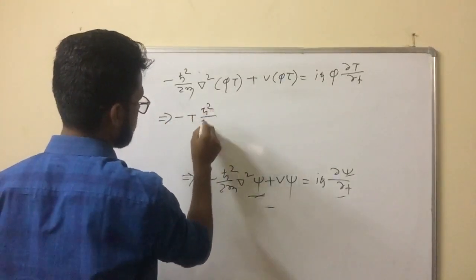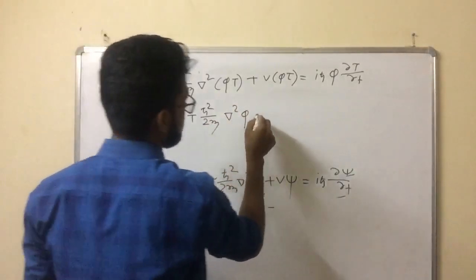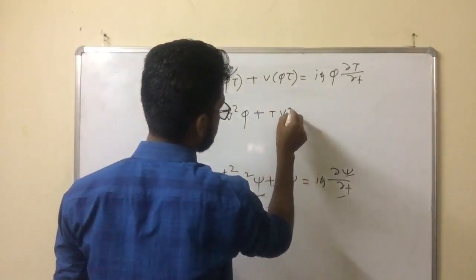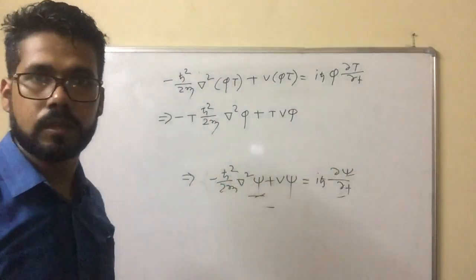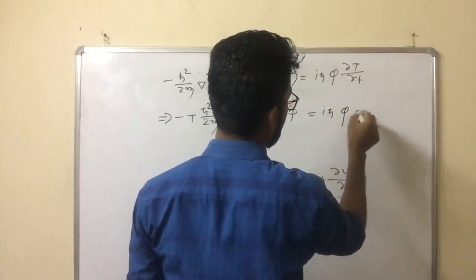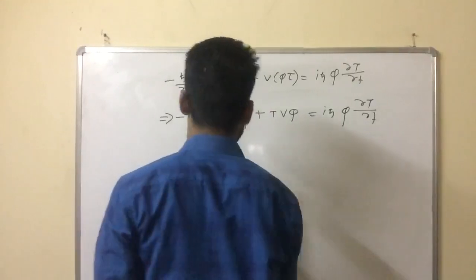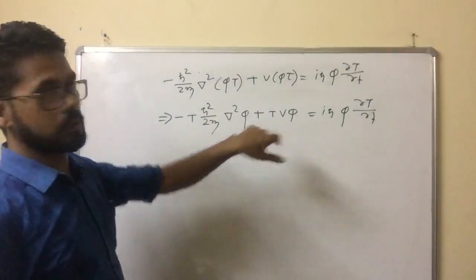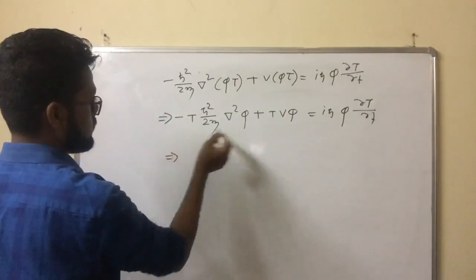Here, T comes out, because I have told you the potential is independent of time. So it will be iħ (1/T) dT/dt. If we divide both sides of the equation by ψT, then what happens?